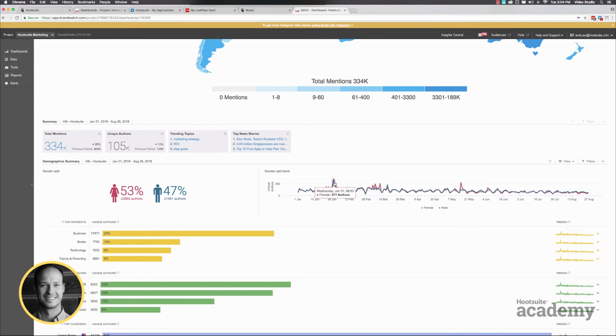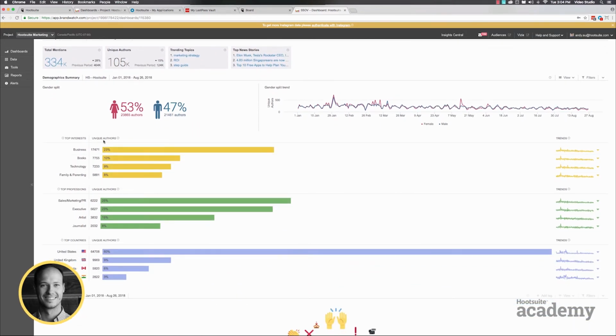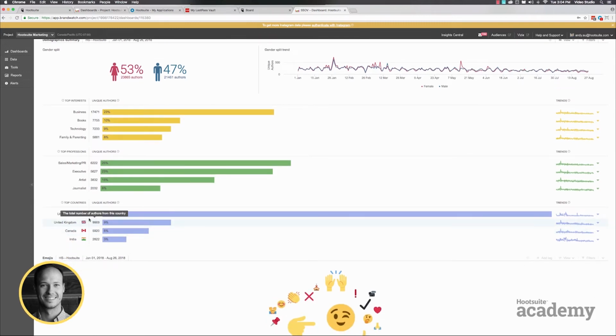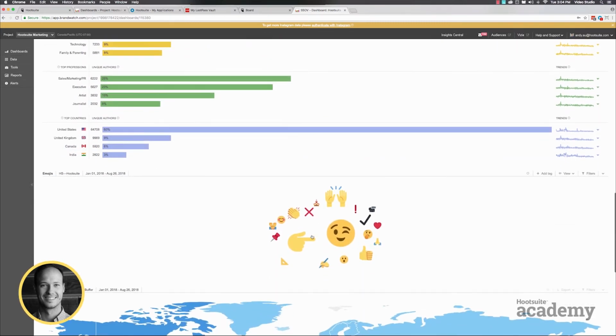You can see certain spikes in mentions throughout the days. You can even see unique authors, so what their interests are, what their profession or job is, and the top countries that are using your keywords. Sorry, even top emojis, which I think is pretty funny. So people wink at us a lot, I guess, whenever they use our keywords.